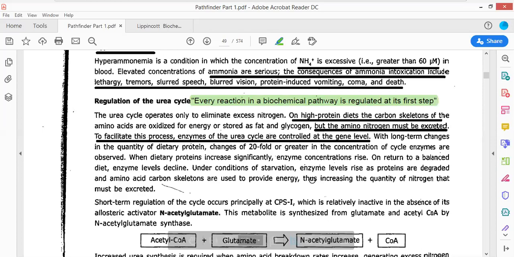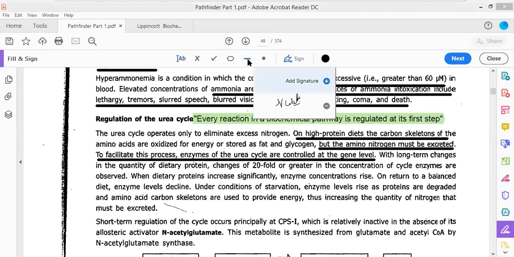So what has to be done here is that, if you take a very large amount of protein, or if you take a carnivorous diet, if you eat fish, meat, etc. at a very high concentration, then there would be a short-term regulation in which the carbamoyl phosphate synthetase activity will be enhanced. Okay, whose activity will be enhanced? Carbamoyl phosphate synthetase activity will be enhanced if you are taking a very high protein diet along with food. Okay, so let me just underline this particular point.